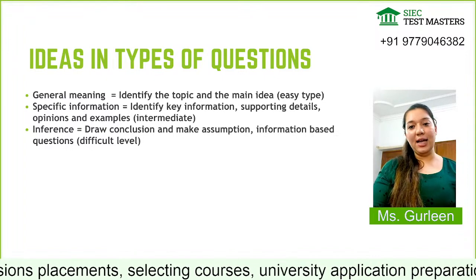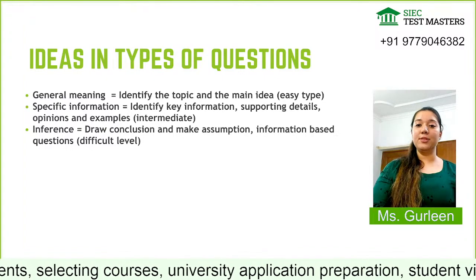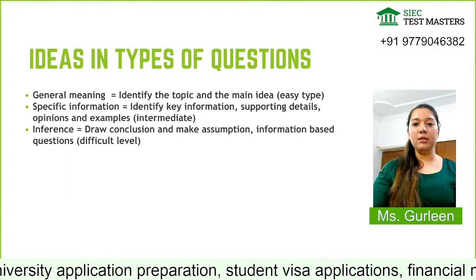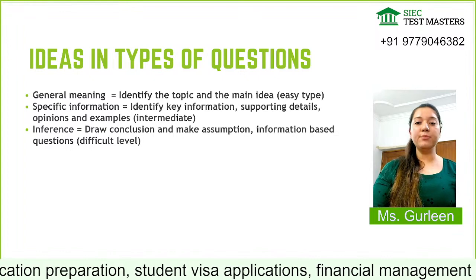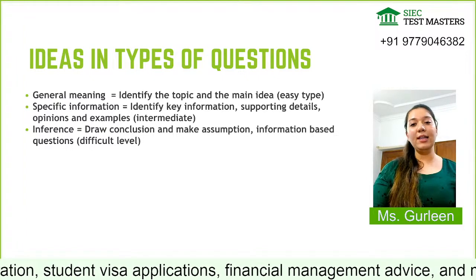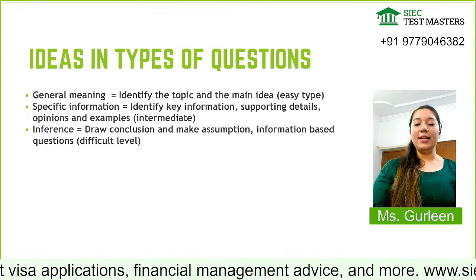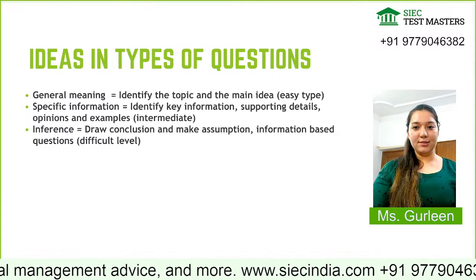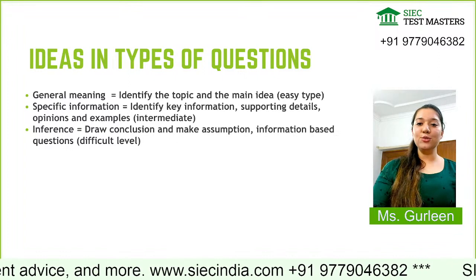So that opinion, I have to keep in my mind along with the examples, right? So this is a kind of difficult, intermediate level. The reason being that I have to keep many things in my mind while answering the question, and there is a chance that I have to read the paragraph again and again in order to give the answer, right? So these are the two types of questions.